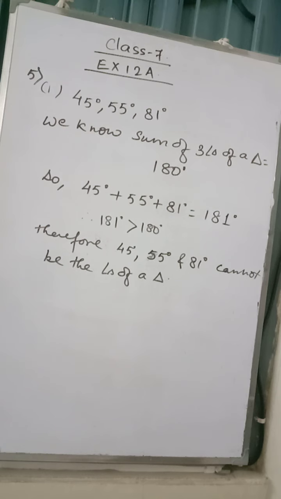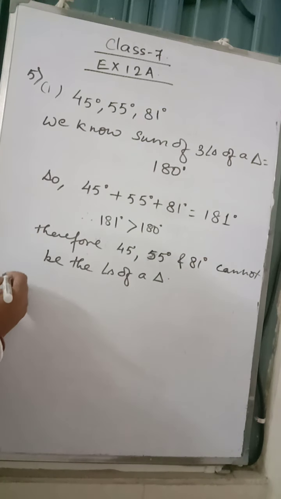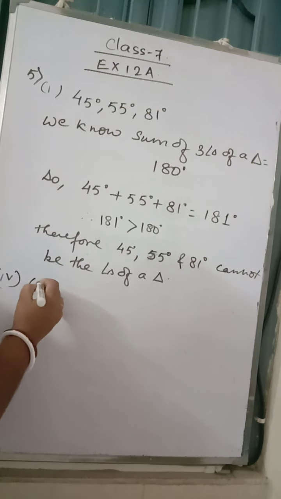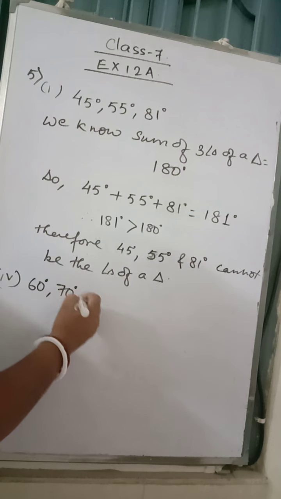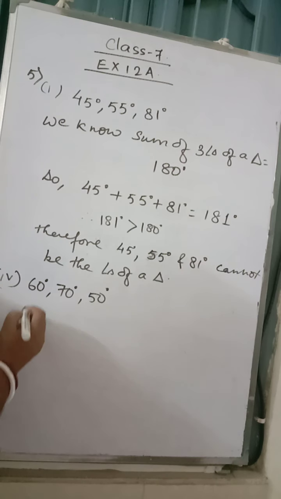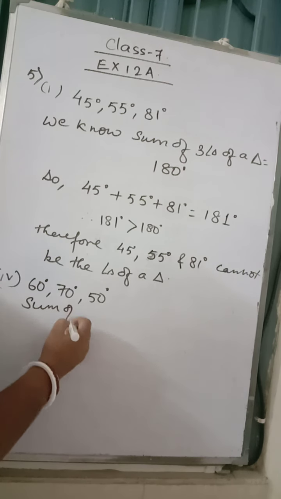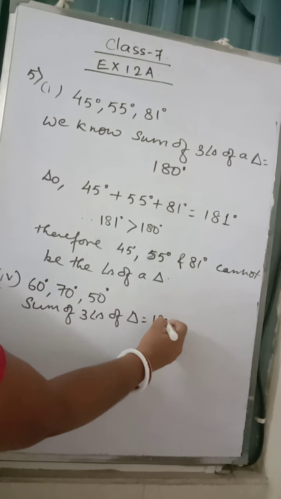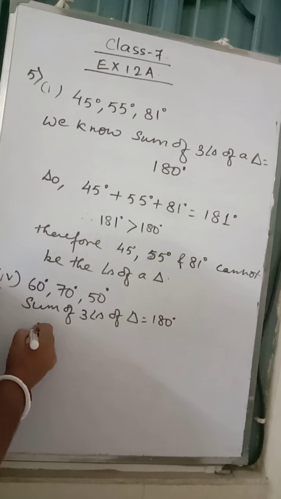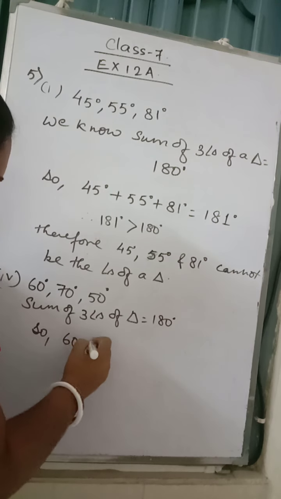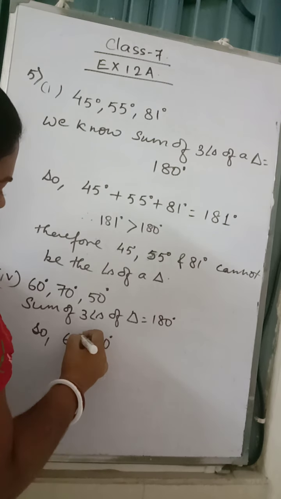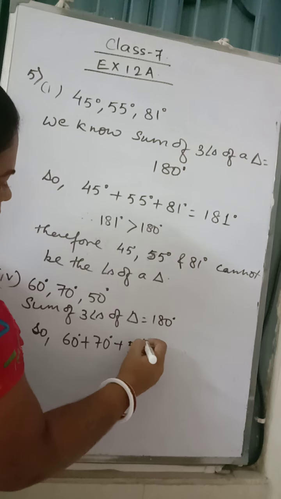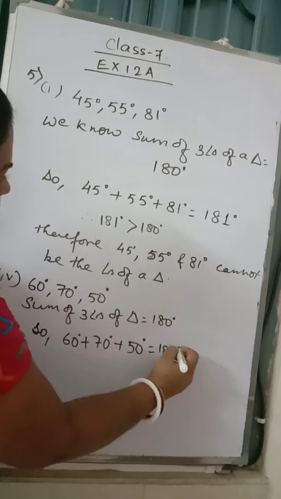Number 6, it's okay I feel. Okay, let me do number 4 also if you have any doubt. Number 4, you have given 60 degree, 70 degree and 50 degree. So we'll write sum of three angles of a triangle is 180 degree. So we'll add 60 plus 70 plus 50 is equal to 180 degree.